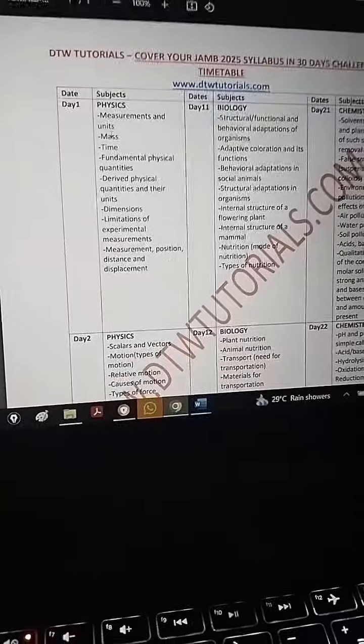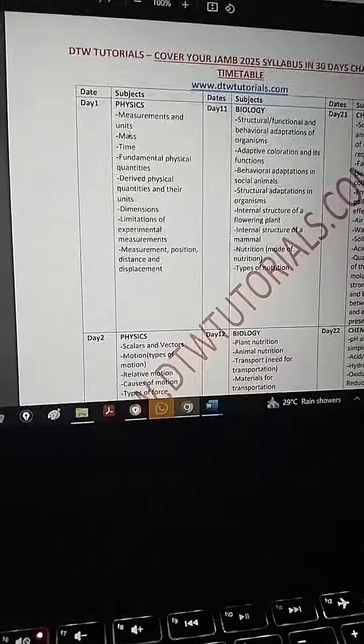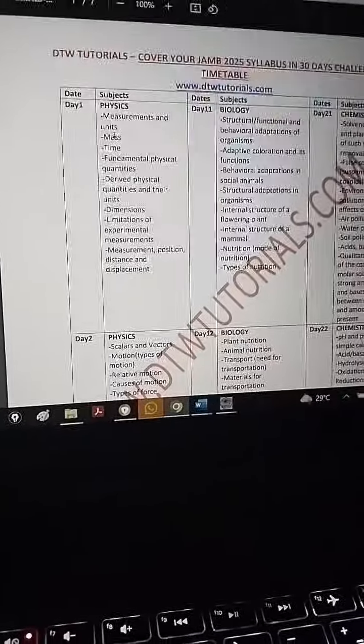If you're starting to read today, you have to plan now. I've given you a strategy: 30 days, stay with your notes. If you don't want to open the textbook, you can use the DTW app.